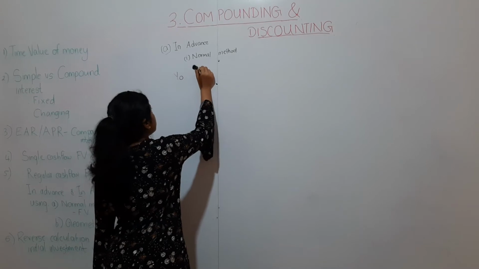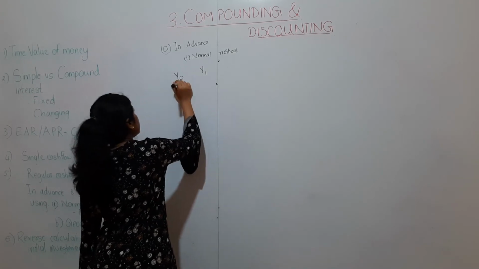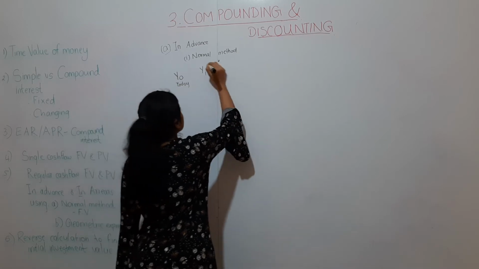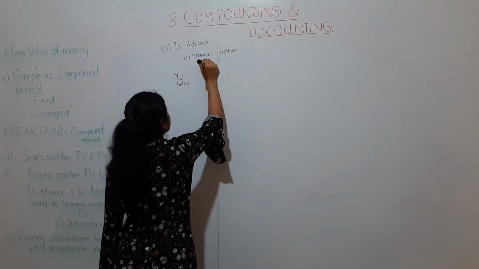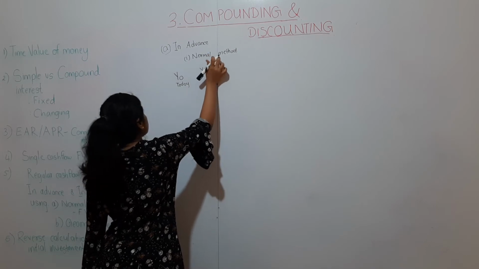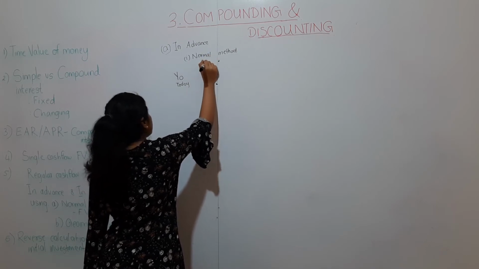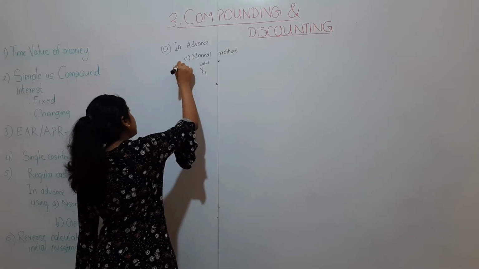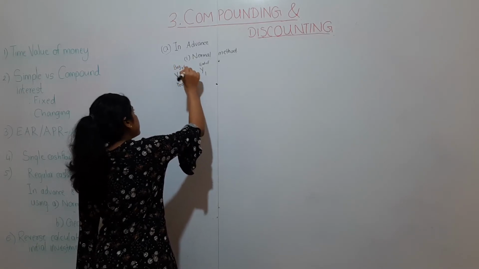So, we have year 0 which represents today, and year 1. Beginning of year 1 is year 0 anyway. So, this is end of year 1, which is also known as beginning of year 2.